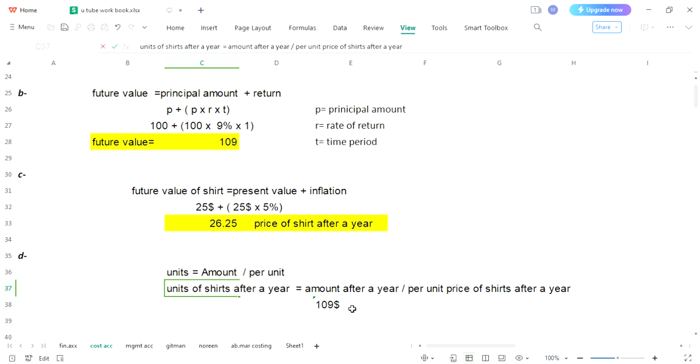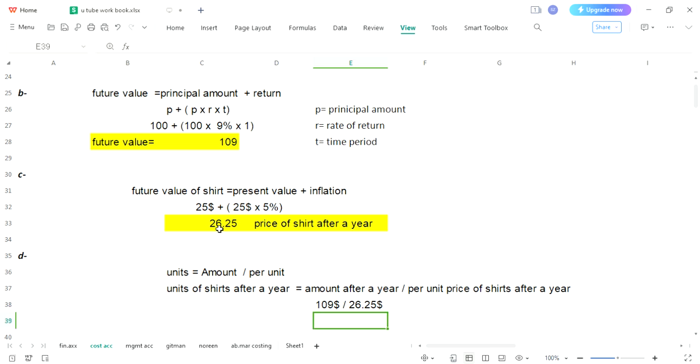So let me know how much the price would be after a year. This we have calculated over here. The price right now is $25, but after a year it would be $26.25. So in this way we can calculate our units of shirts after a year.